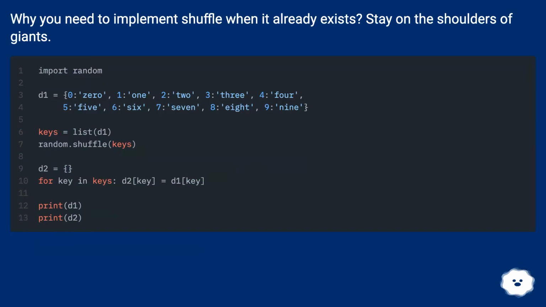Why do you need to implement shuffle when it already exists? Stay on the shoulders of giants.